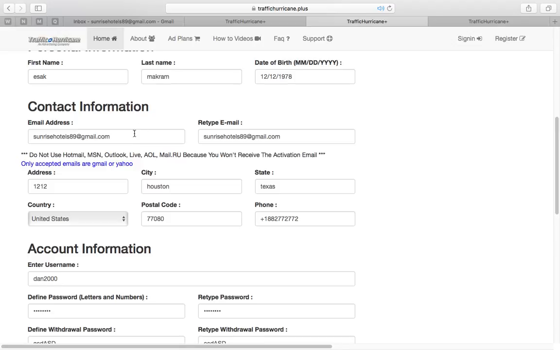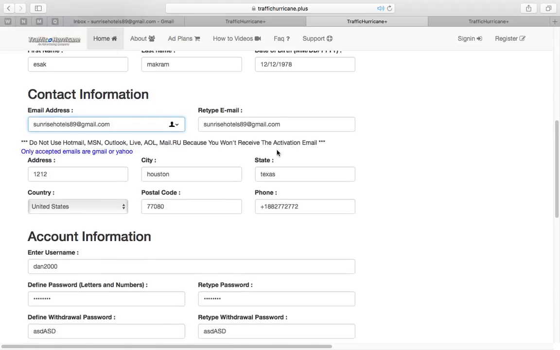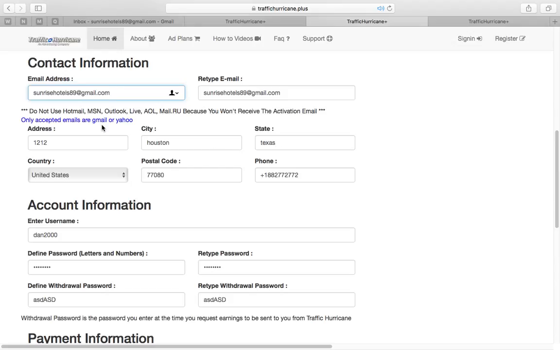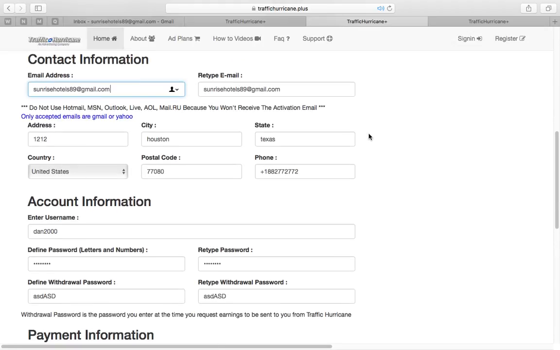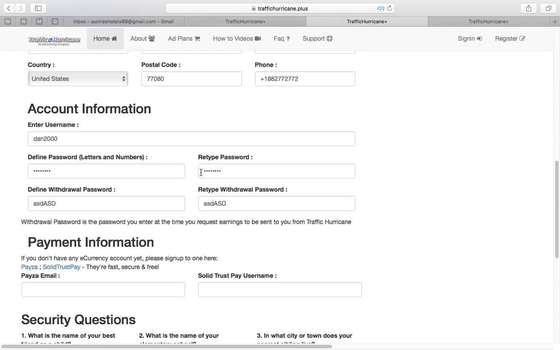Also, going to the email address, what I do is I write the email right here and I copy and paste it so I don't miss it. Also, please know that Gmail and Yahoo are the only accepted emails here, or highly recommended emails. If you use any other emails like Mail or Outlook, you will not get an activation email. Also, you need to put your address, city, state, country, postal code, and phone.